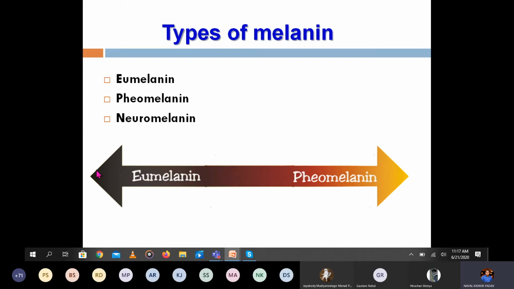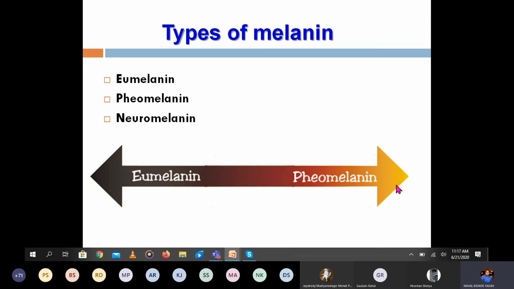So depending on the concentration of these two compounds, eumelanin and the pheomelanin, it determines the color of the hair. The color of hair is determined based on the concentration of these two. If the amount of pheomelanin is more, the hair color will be just like this, changing from red to yellow.